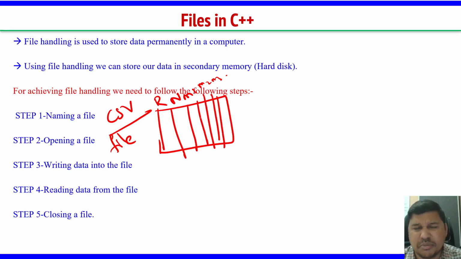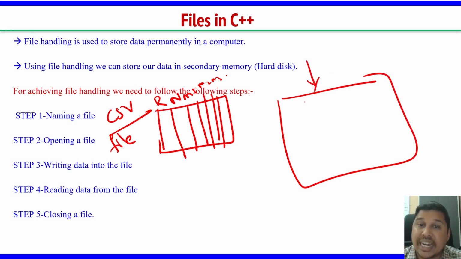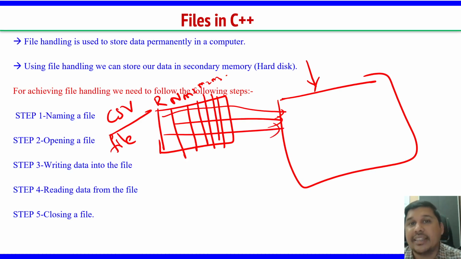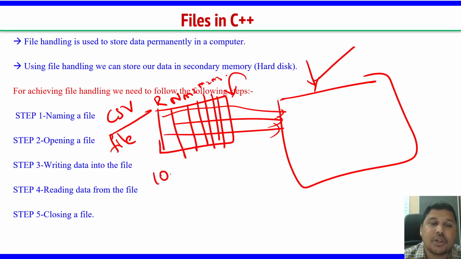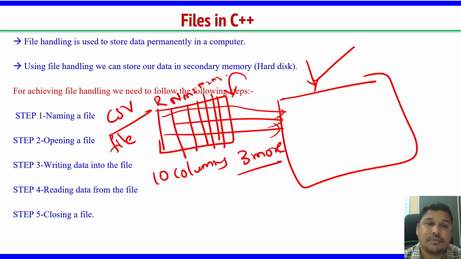Manually we can also do this, but when we want to take the help of the system, what is your goal here? You will write one program. This program should read the records of students, first record, second record, third record. It should take the first roll number's data, calculate its percentage and GPA, and update it back in the same CSV file. I already have some 10 columns in that file, and I want to add 3 more columns. There are 1 lakh students here.